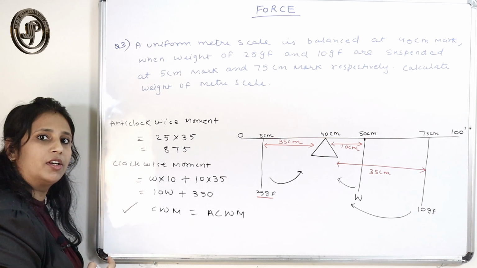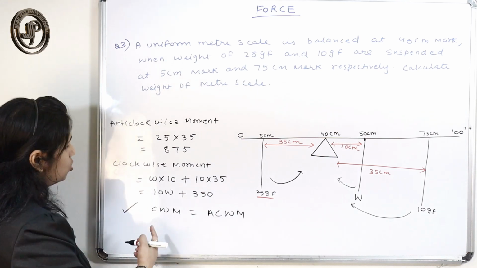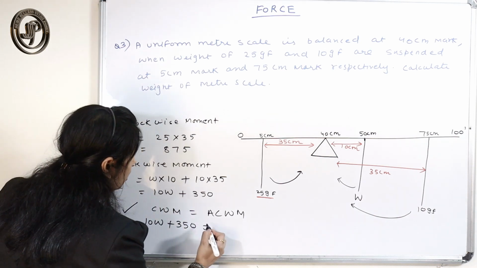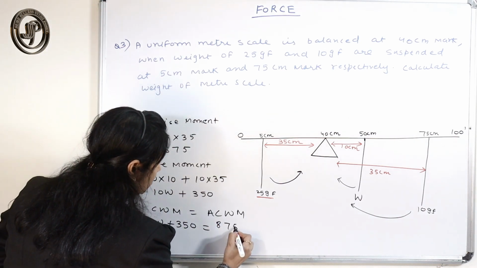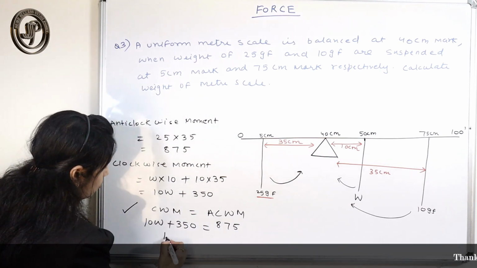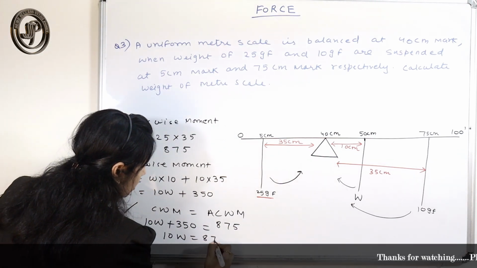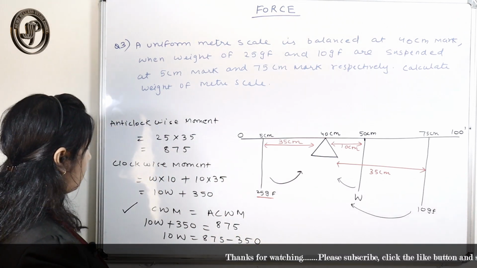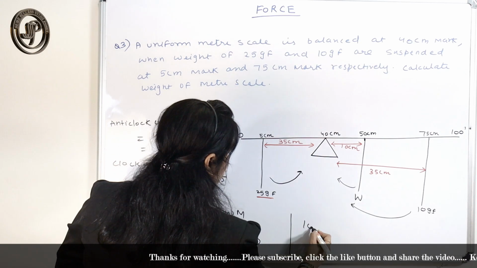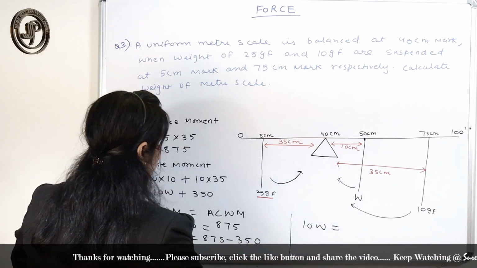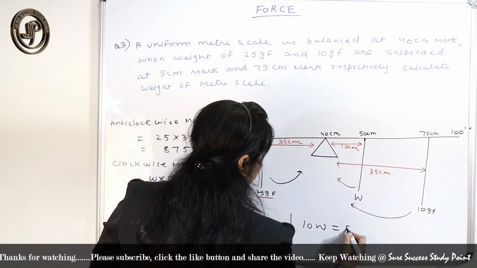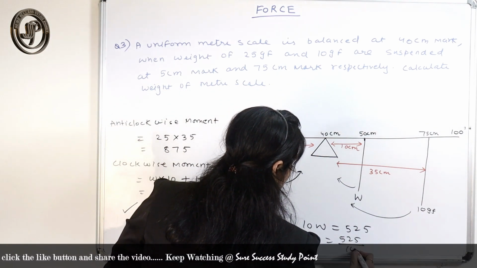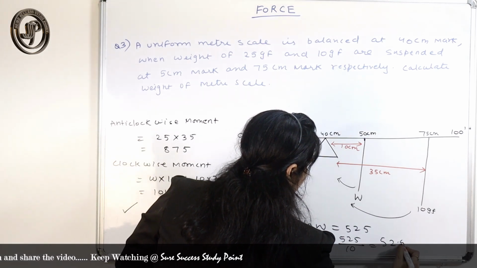That is what you have learned. So 10W plus 350 is equal to 875. Now 10W is equal to 875 minus 350. If you subtract, 10W will be equal to 525, and W will be 525 by 10, which is 52.5.